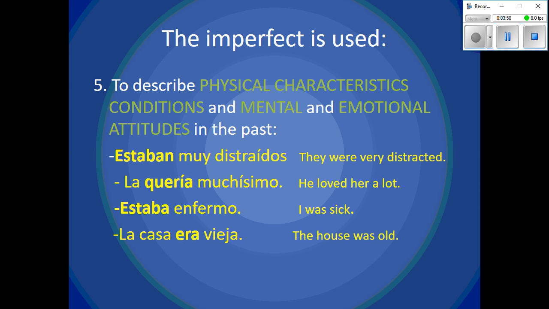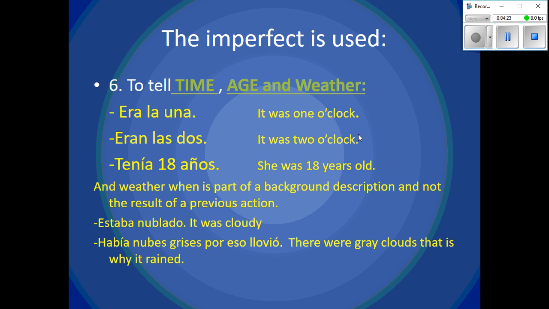To describe physical characteristics, conditions, and mental and emotional attitudes in the past. Estaban muy distraídos. They were very distracted. La querían muchísimo. He loved her a lot. Estaba enfermo. I was sick. La casa era vieja. The house was old. All of these are physical characteristics or conditions or mental or emotional attitudes in the past, and therefore we use imperfect.